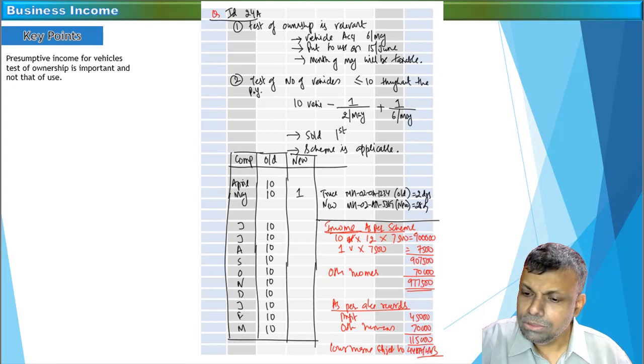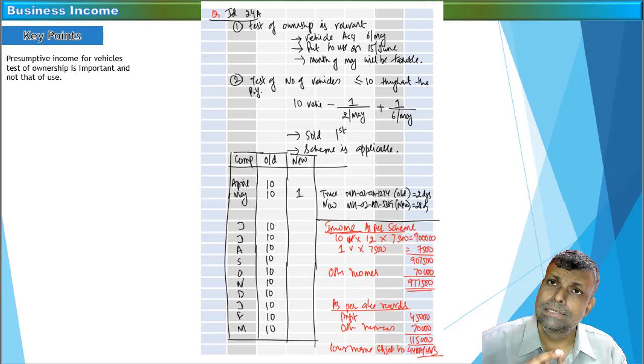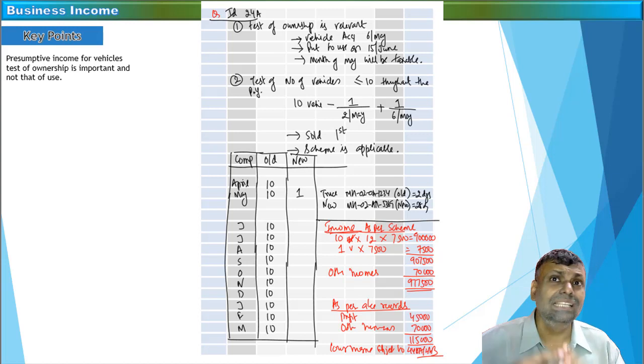Further, in this particular situation, some of the presumptive incomes, and one of the situations of section 44AE is that transport business is eligible for the purpose of presumptive income, and there are a number of vehicles tests.